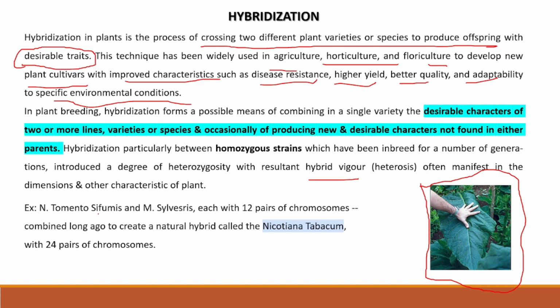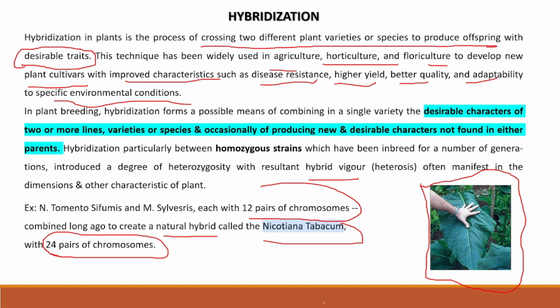Tomato and Siphomus and M. Silveris, these two scientists, done an experiment on the tobacco plant, each with 12 pairs of chromosomes, combined long ago to create a natural hybrid called Nicotiana tabacum with 24 pairs of chromosomes, with these two species, each of 12 pairs.